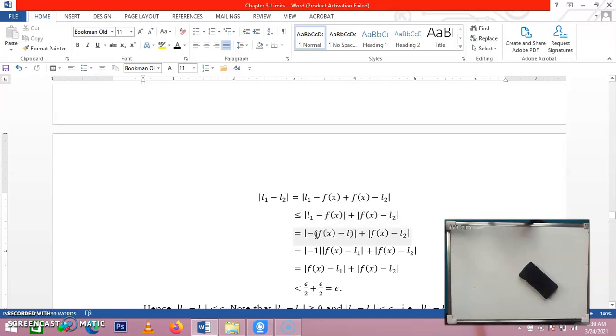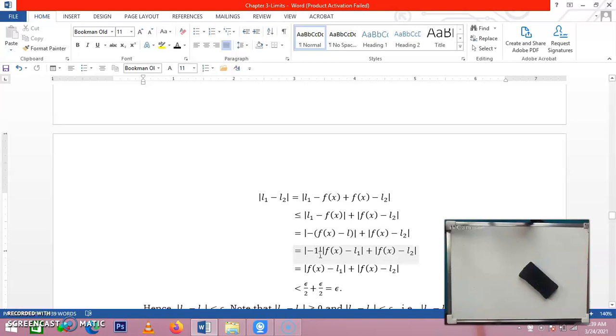And then again, using the property, we just factor out -1 in this one. So factor out -1, we have f of x minus L1. This is L1 here. Then we just copied this one. And then we separate the absolute value.